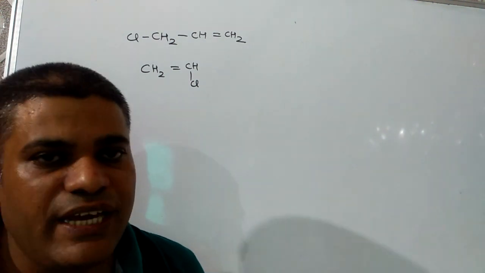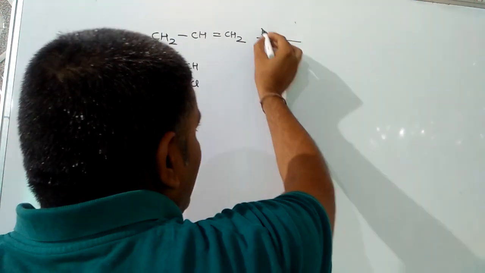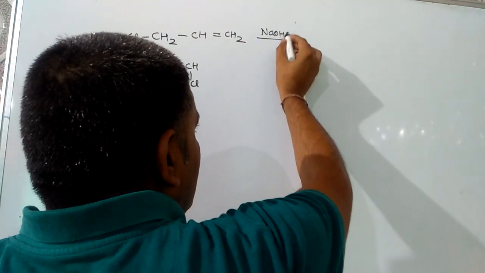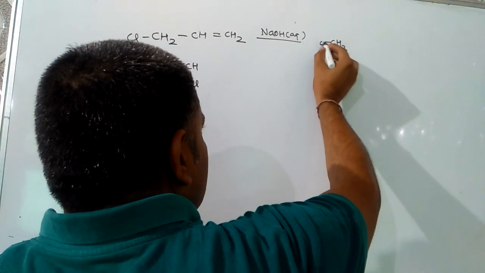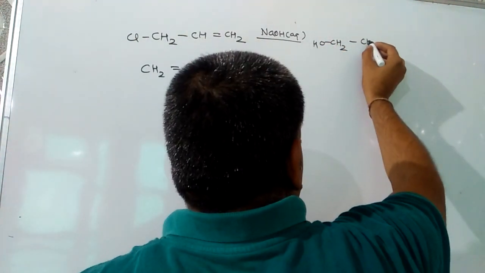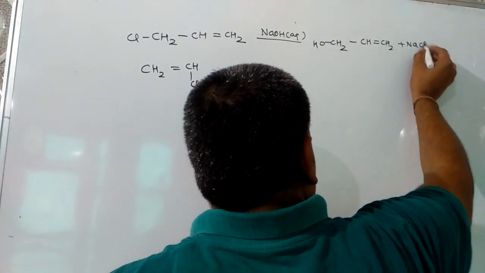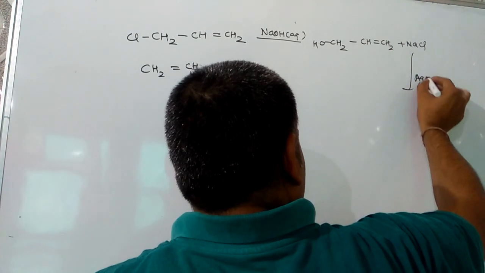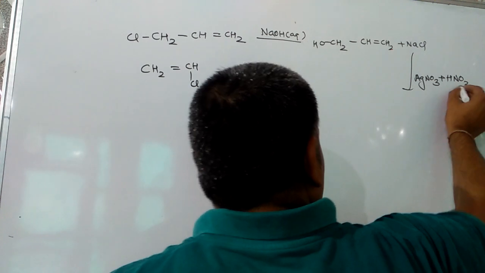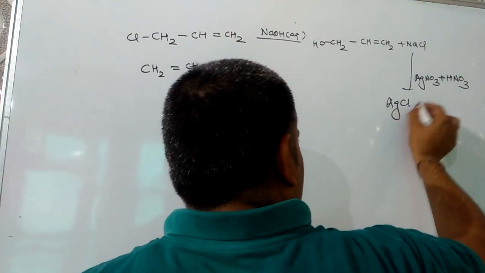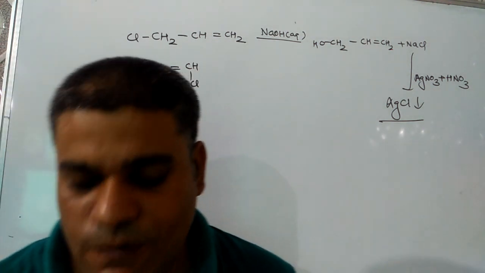Here too we can use the silver nitrate test. The allyl chloride will give this test. First it will form the alcohol, allyl alcohol, and NaCl, and that NaCl can react with AgNO3 in presence of HNO3 to form AgCl, the white colored precipitate, which is soluble in ammonium hydroxide, but the last one cannot do so.